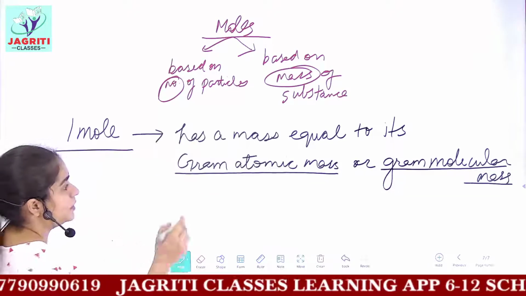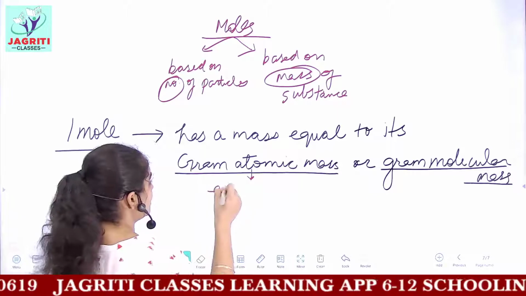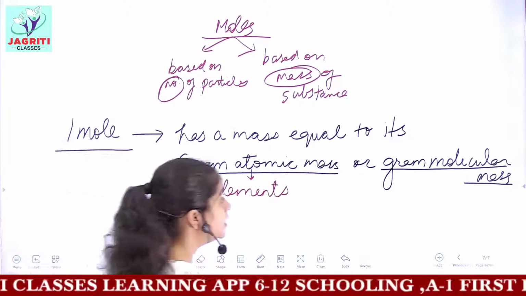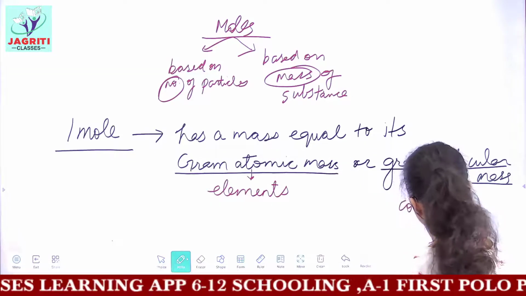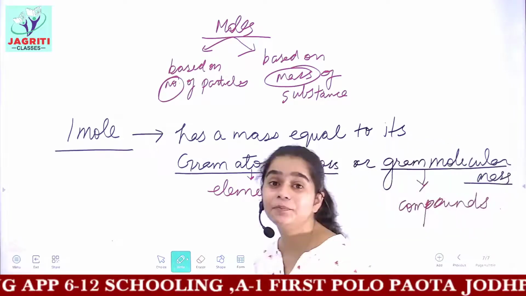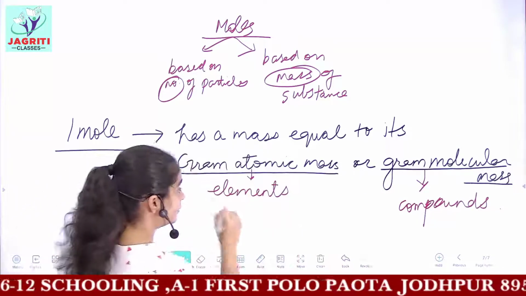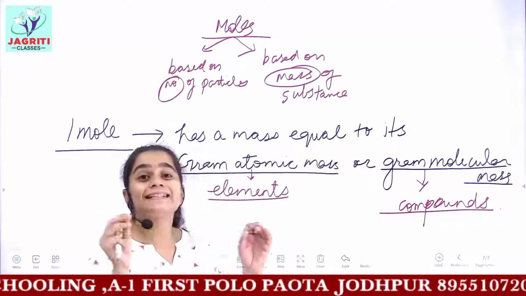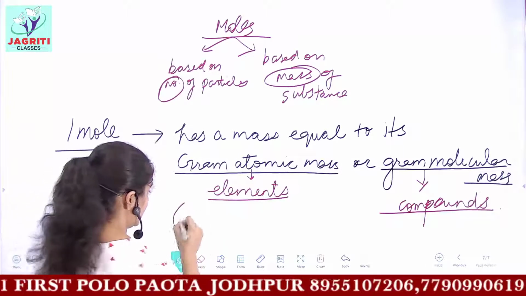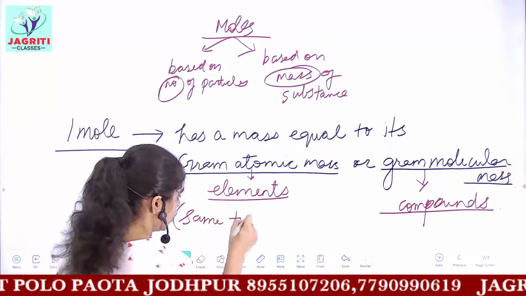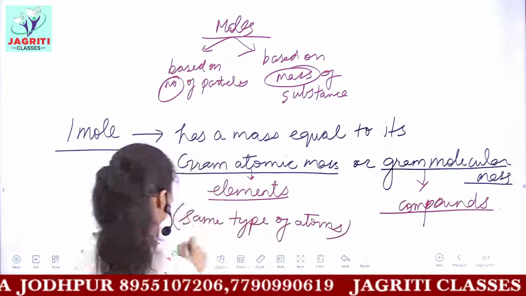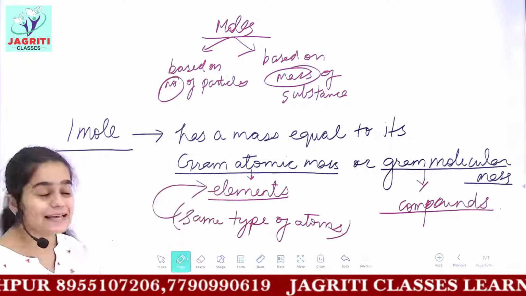The term gram atomic mass we use for elements, and the term gram molecular mass is used for compounds. We have already discussed in the previous chapter what is meant by elements and compounds. When the same type of atoms join together, we get an element as our product.